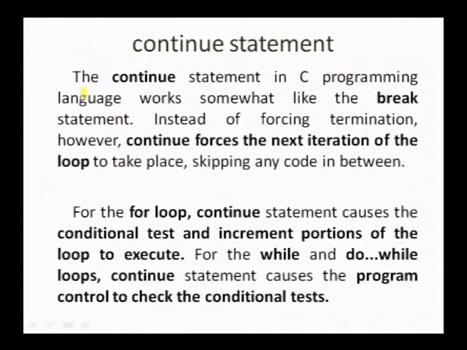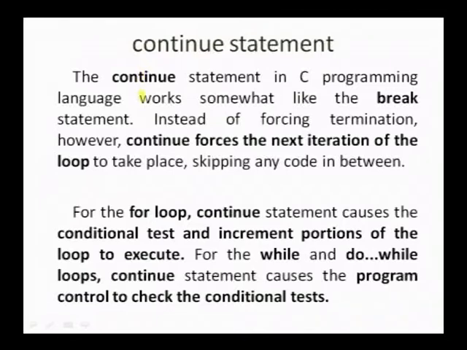Next we have the continue statement. Continue again is a standard keyword in the C language, and here the continue statement works in a similar fashion to the break statement, but the whole termination of the loop body does not happen.